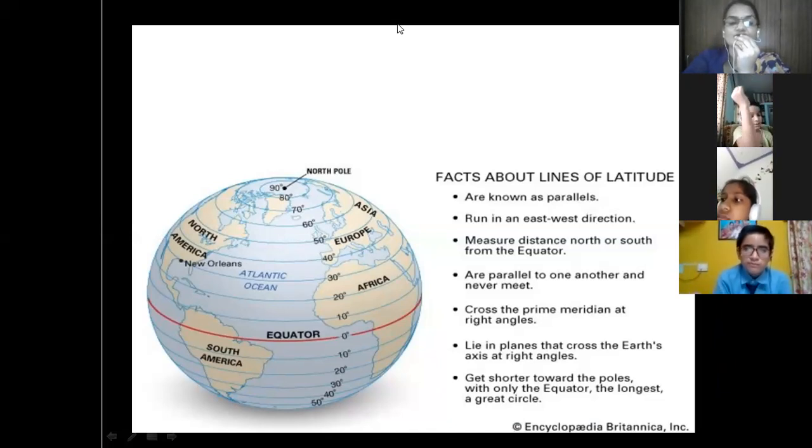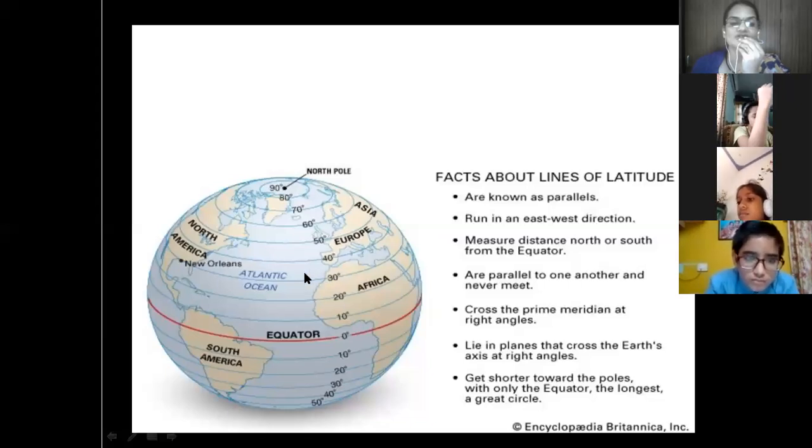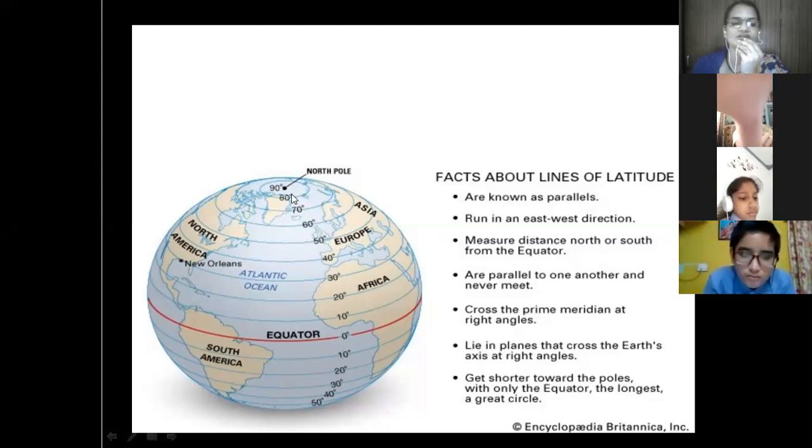Students, you can see the lines. These lines, moving in the east to west direction, are called latitudes. The important latitude is the equator. Its degree is 0. It starts from 0, 10, 20, 30, 40, 50, 60, 70, 80 and 90. This is in the northern hemisphere. The equator divides the earth into two parts, northern hemisphere and southern hemisphere.